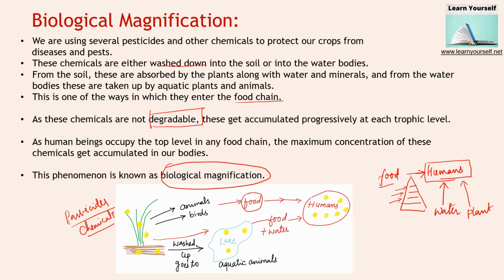So whatever pesticide and chemical we are using to treat our crop to get a better yield, if I say roughly, then they are directly coming to our body. And this phenomenon is known as biological magnification because they have already entered into our food chain and day by day their concentration is being increased at each and every level. So to not get affected by this concentration is impossible. If we are using them, then definitely it will come to our body. This phenomenon is known as biological magnification.